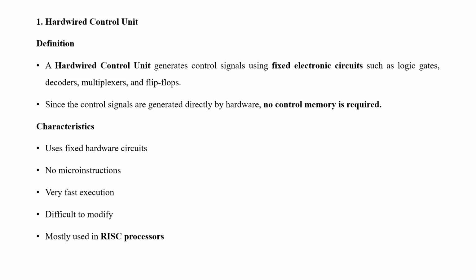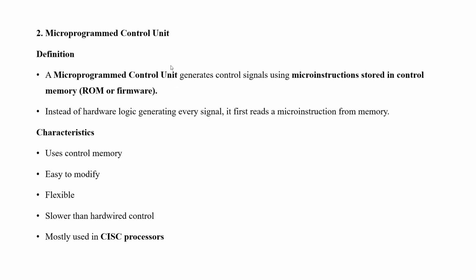So we have to know here what is RISC processor and what is CISC processor also. That we are going to see in the next slides. Okay, next one, microprogrammed control unit. A microprogrammed control unit generates control signals using micro instructions stored in control memory. That is called ROM or firmware.